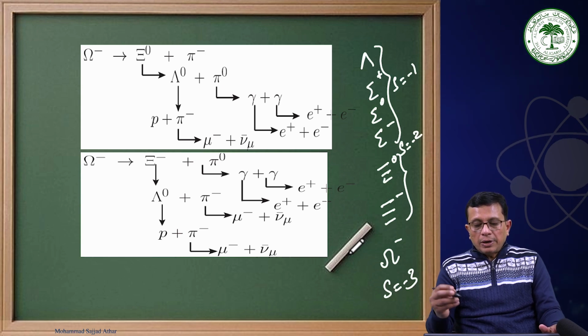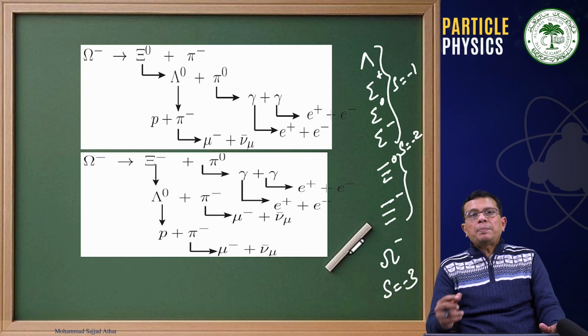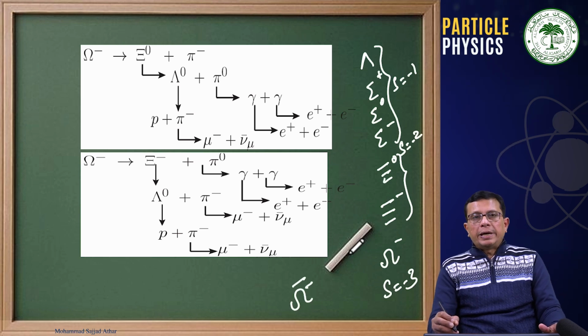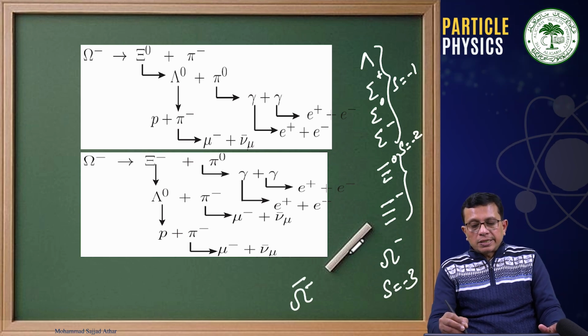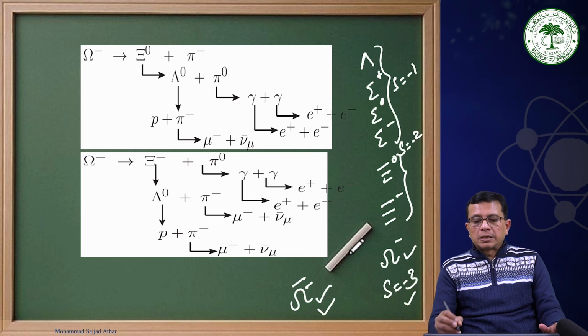Now we will see, while discussing baryon number conservation, that besides omega minus, there will be an antiparticle of omega minus, and we shall call it omega minus bar. The charge of omega minus is negative here. The charge of omega minus bar will be positive. Strangeness of omega minus is -3. Strangeness of omega minus bar will be +3.